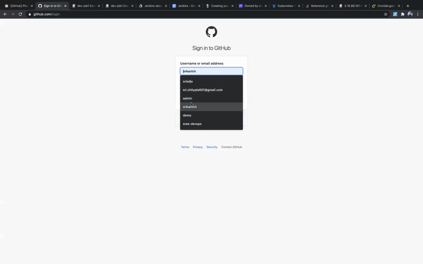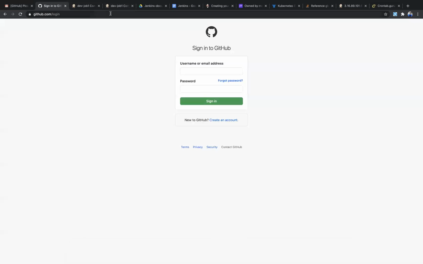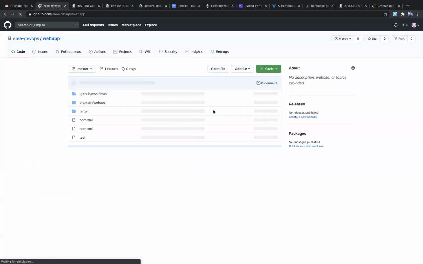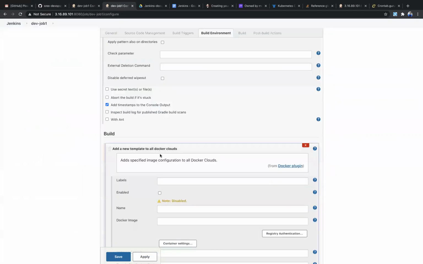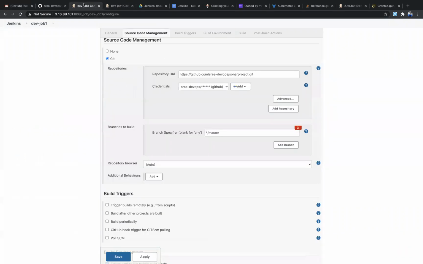Let me log in. Suppose if I configure this one, this repo.